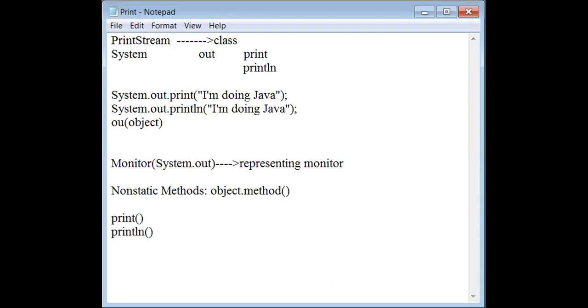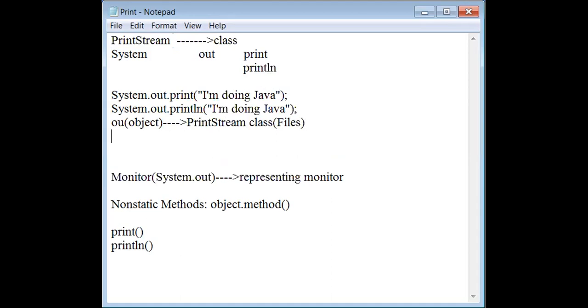Just like a hero playing a double role in a film. That's it. Out is an object present in the PrintStream class. That is one role that you can get in the files concept. Later on, I will discuss. This is not a suitable time to discuss that. Okay, leave it.